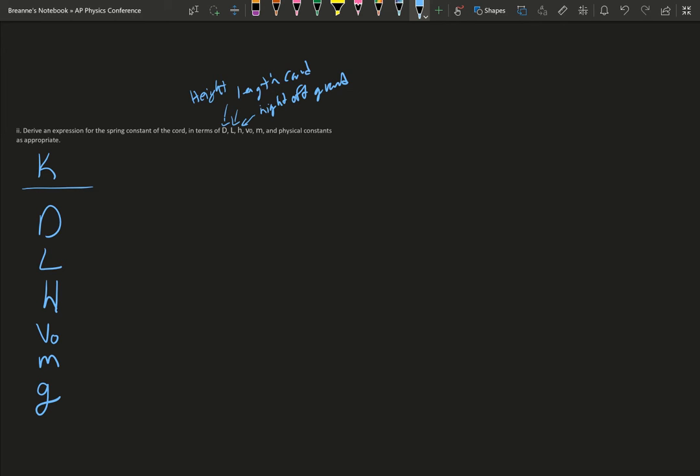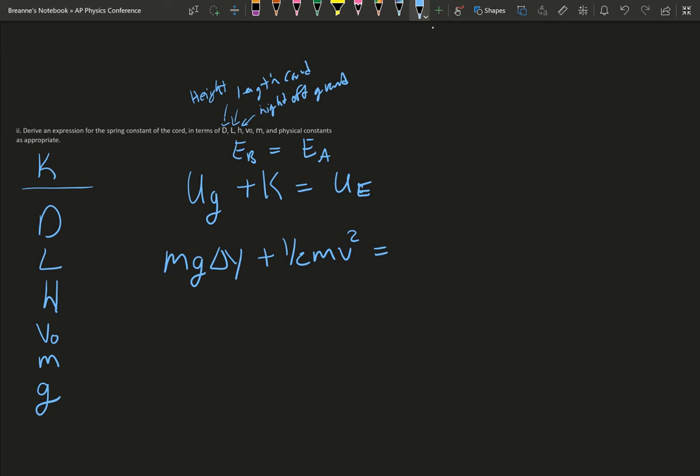So let's think about energy-wise. We've already stated that we're going to have gravitational plus your kinetic, because this will be like our energy before equals energy after. So energy after would just be our elastic potential. So we can do mg and then our delta y plus 1/2 mv squared equals 1/2 k x squared.